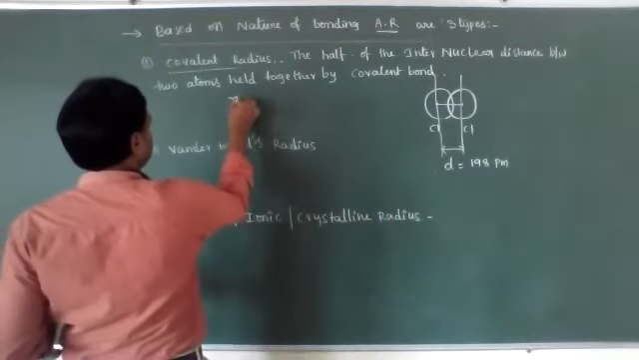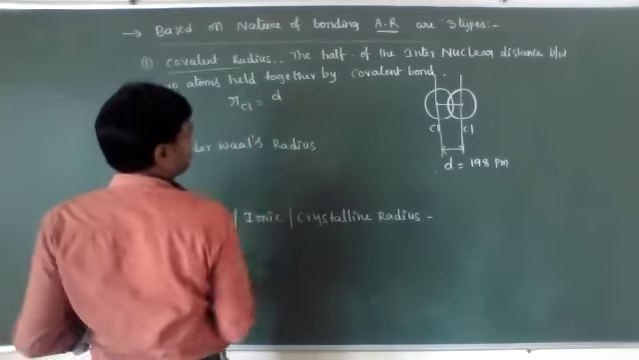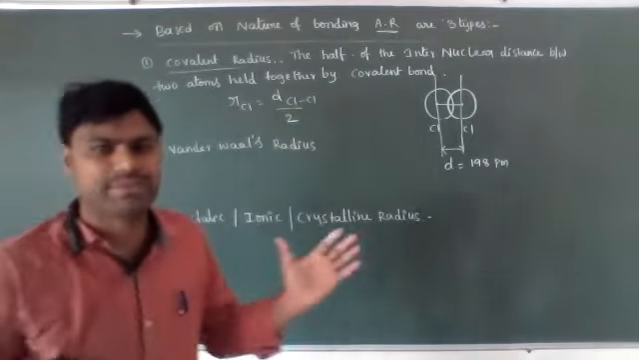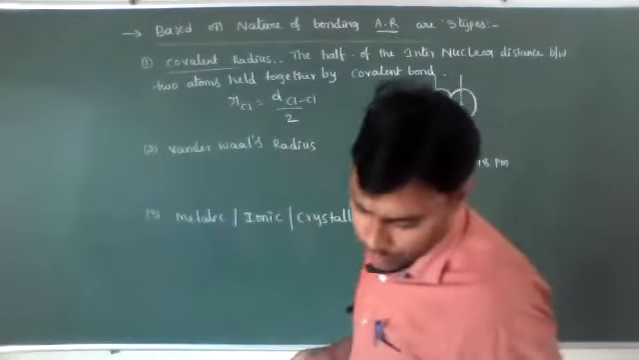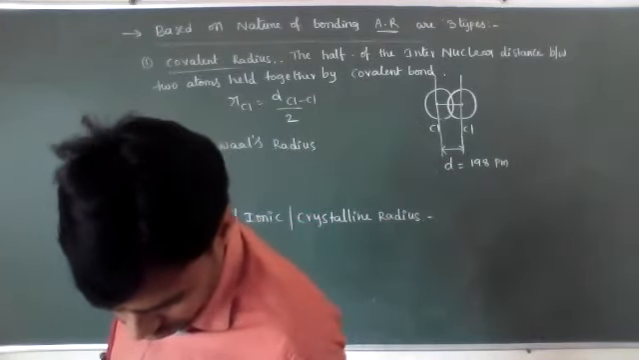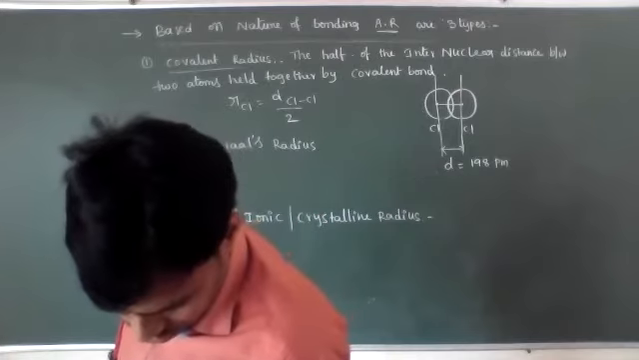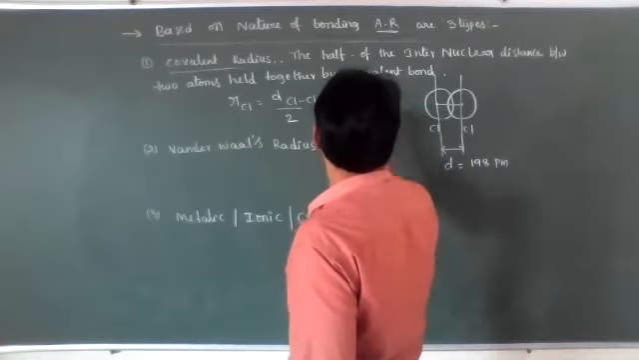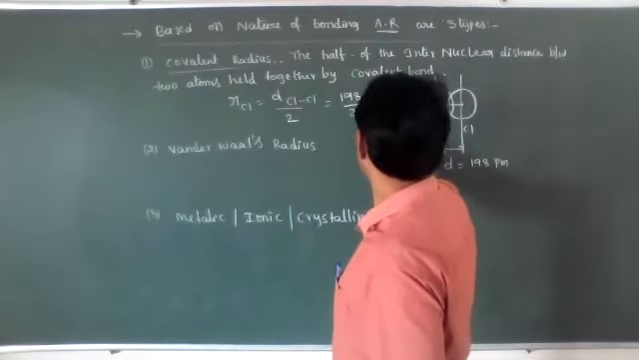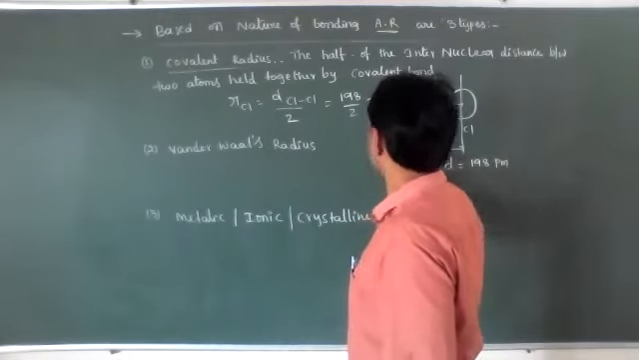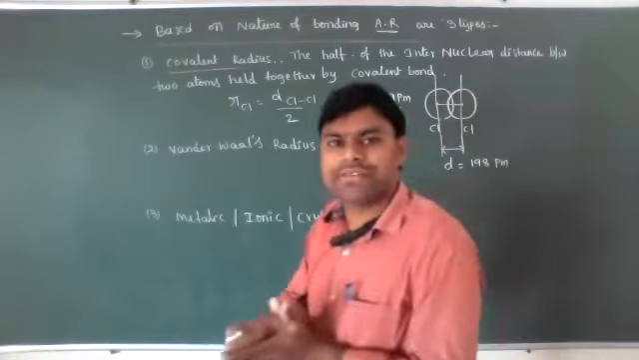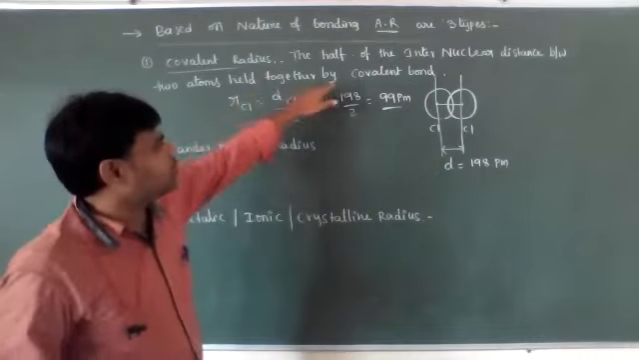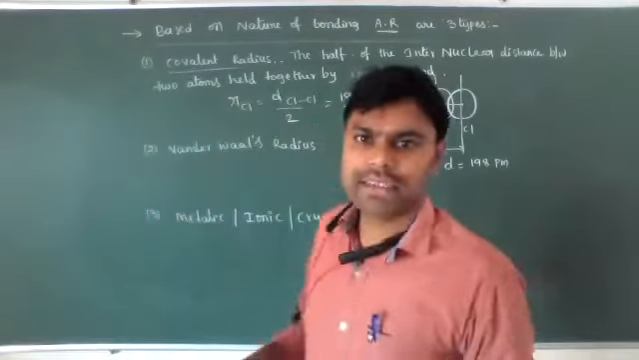Then the radius of chlorine is equal to the internuclear distance between chlorine and chlorine divided by 2, which is half of the internuclear distance between the two bonded atoms. So for chlorine, 198 by 2 is equal to 99 picometers. The half of the internuclear distance between two atoms held together by a covalent bond is known as the covalent radius.